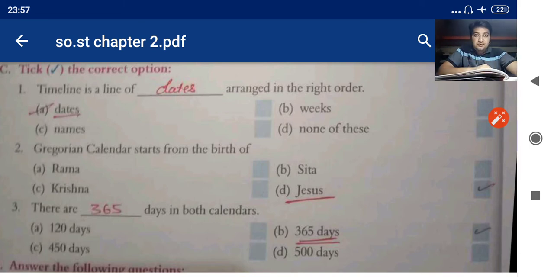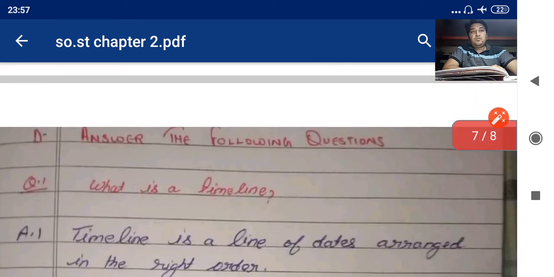There are 365 days in both calendars. Yes, there are 365 because we have mentioned they both are solar calendars. I have mentioned in the chapter both Shaka and Gregorian calendars are solar calendars. Your next question answers are given, beta. So come to the question answer.